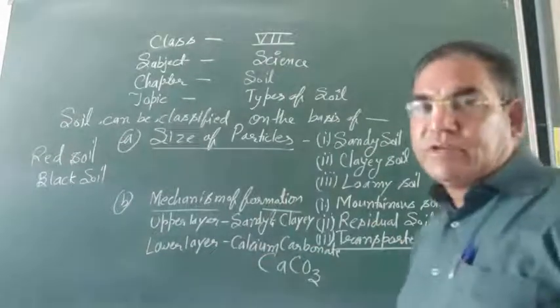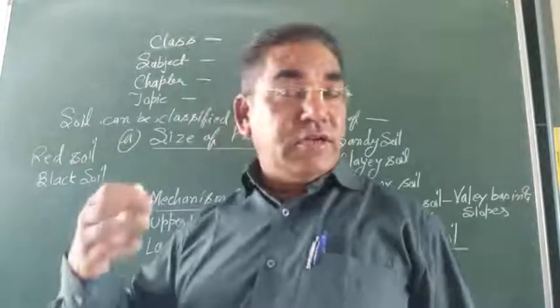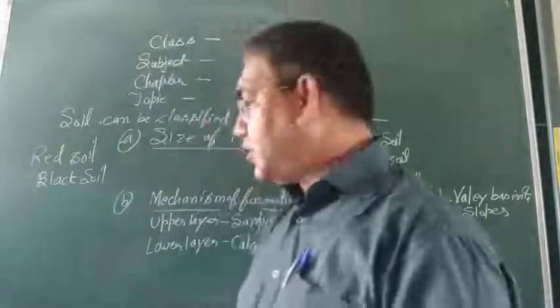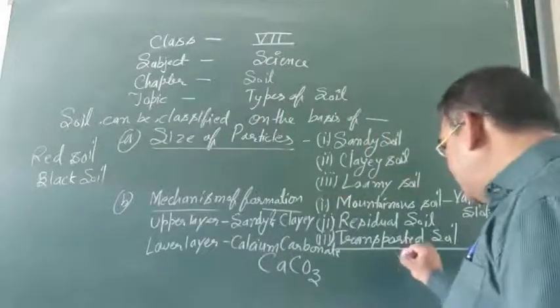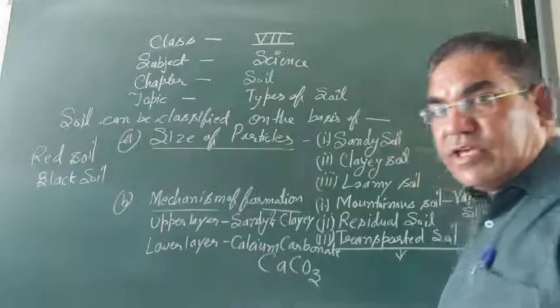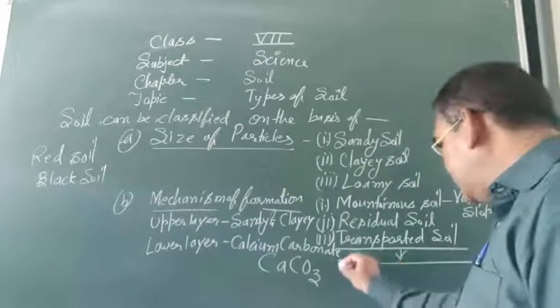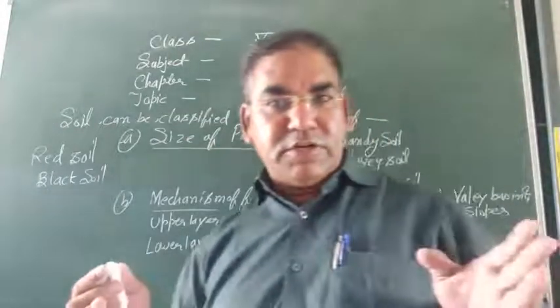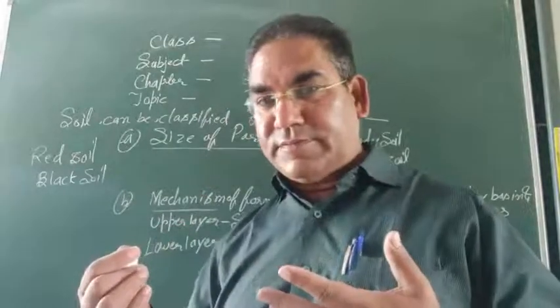Now, next one, transported soil. The soil which is transported from one place to another is known as transported soil. The transported soil can be carried away by different factors.